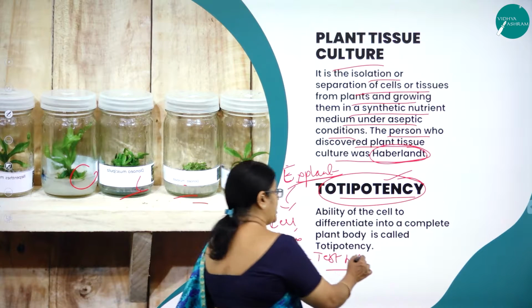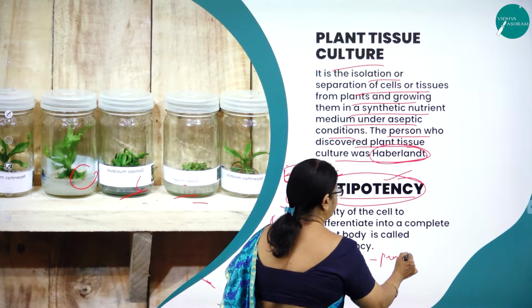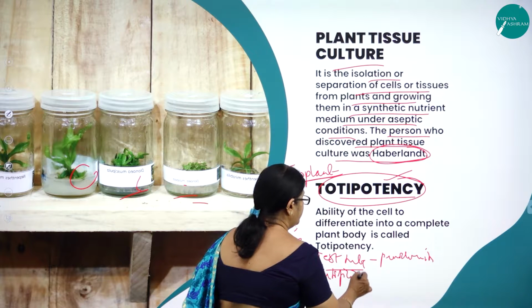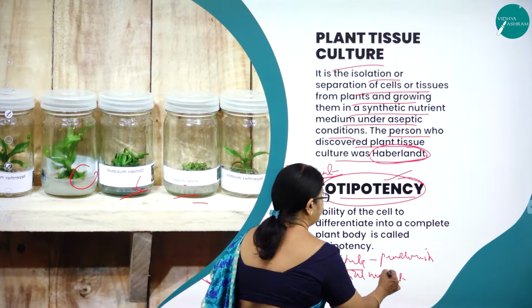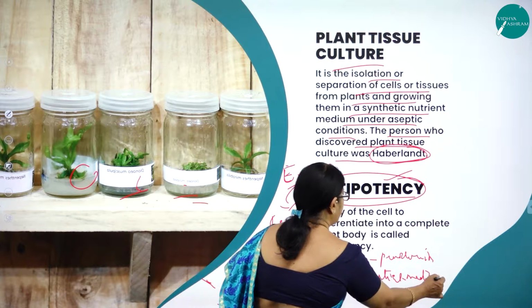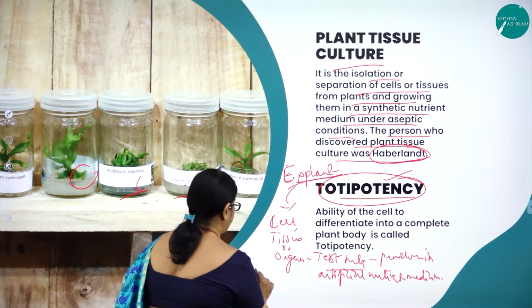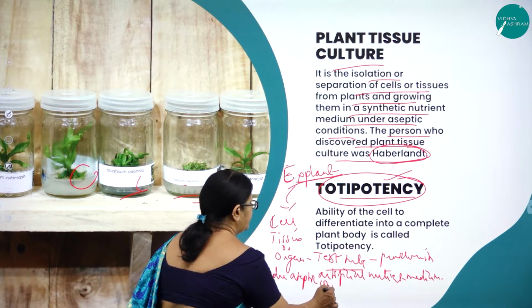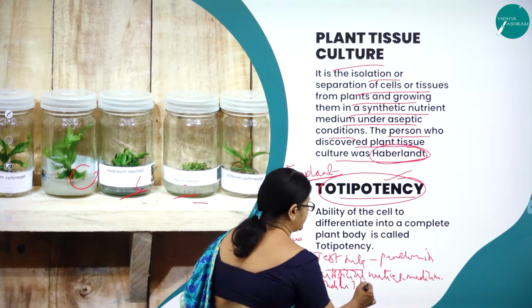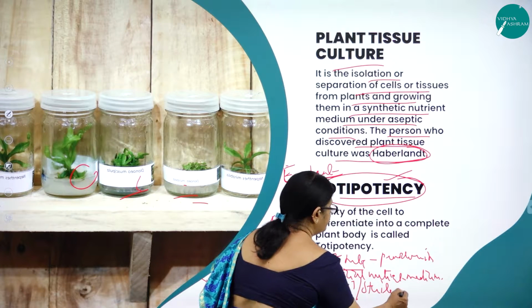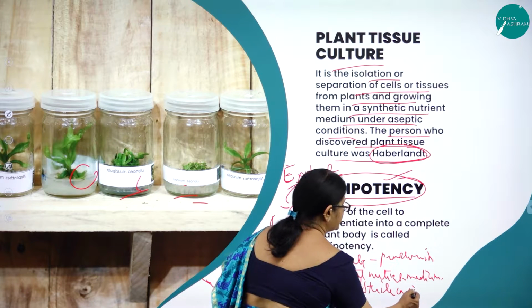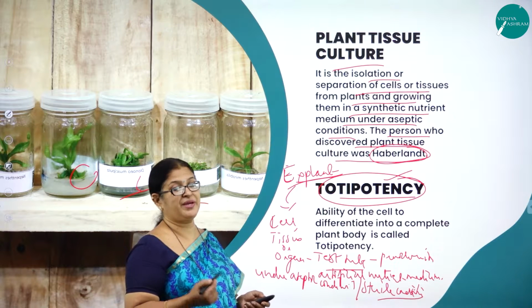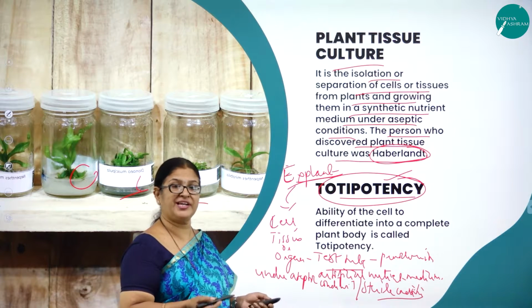Provided with artificial nutrient medium under aseptic conditions. What do you mean by aseptic conditions? Sterile, free of microorganisms. Environment which is free of microorganisms, because they may infect the nutrient medium and the whole lot gets destroyed.